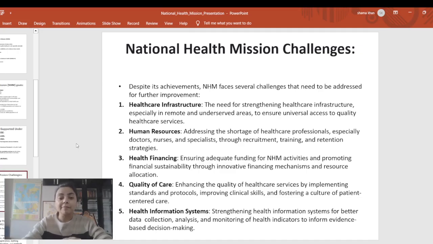Health financing: ensuring adequate funding for the National Health Mission in order to promote financial sustainability through innovative financing mechanisms. Quality of care is what we need to provide, improving clinical skills. We have to implement standards and protocols. Next we can see health information system: we are strengthening the health information system for better data collection, analysis and monitoring of health indicators for evidence-based decision making.